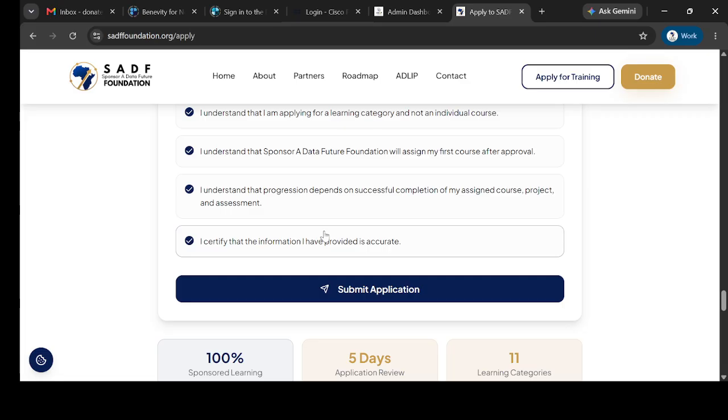So it's only advisable, after you get that email about your enrollment, to jump into your ADLIP platform, activate your account, and proceed. But one thing you should always do, please always check your email once you've applied. Check your email because it can go to your spam or your junk mail. So always verify so you don't lose any of this information.